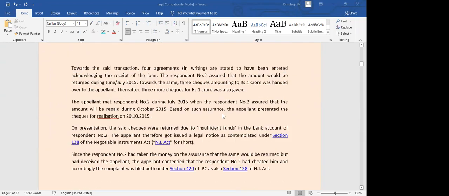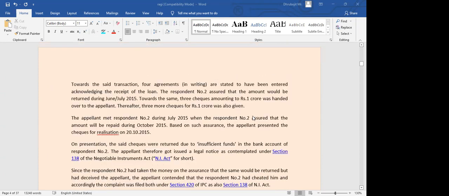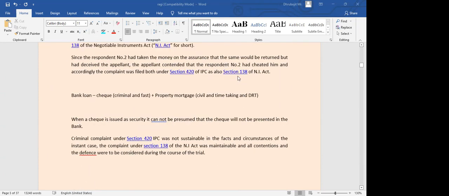Actually, what happened in this case is that first the case was filed in the magistrate court, wherein the magistrate court said that yes, the person is responsible only under section 138 and punishment was given. But then the case went to the high court. The high court said the person is responsible under both section 420 and 138. After that it went to the Supreme Court, and the Supreme Court said that no, the lower court was right, the magistrate court was right, the person is only responsible under section 138.